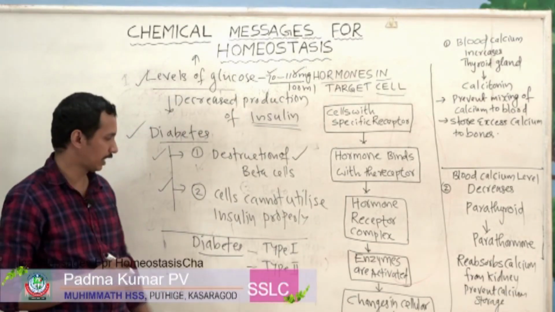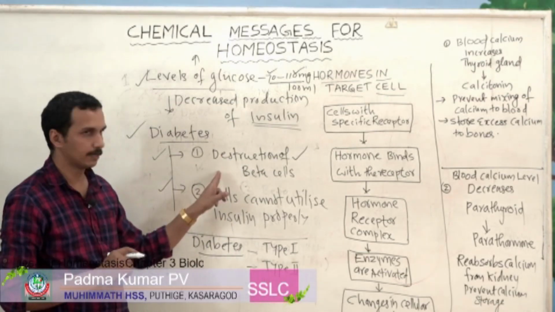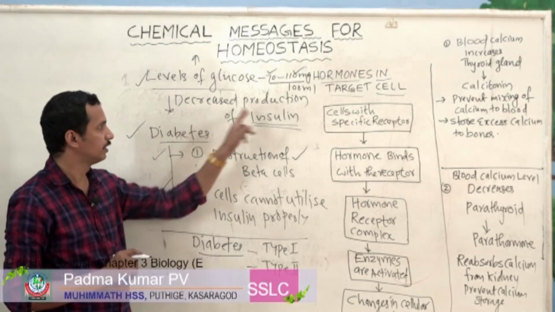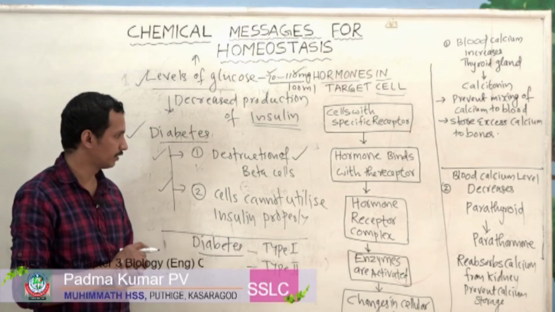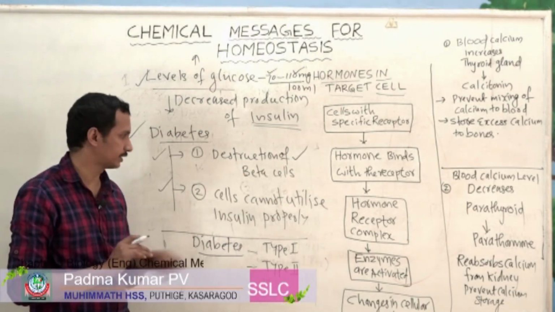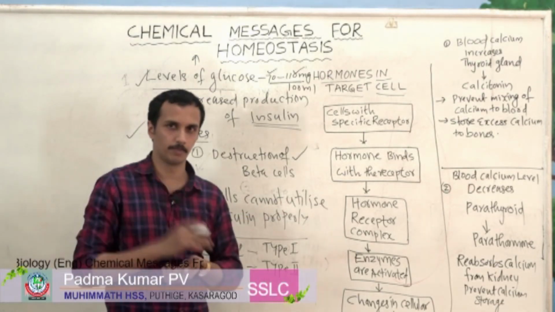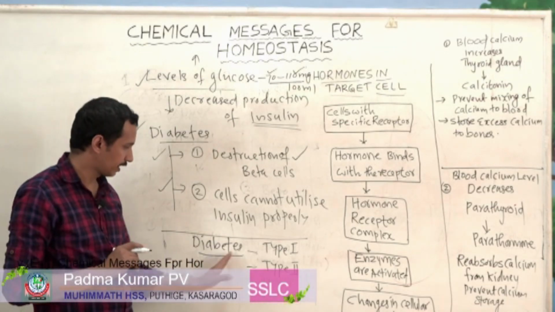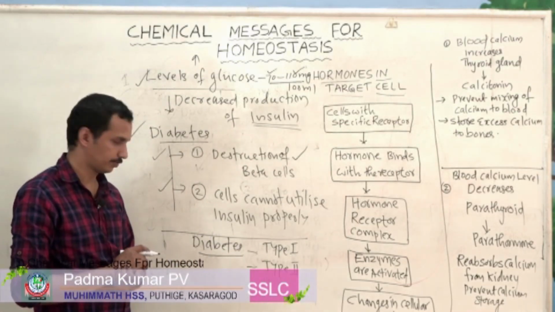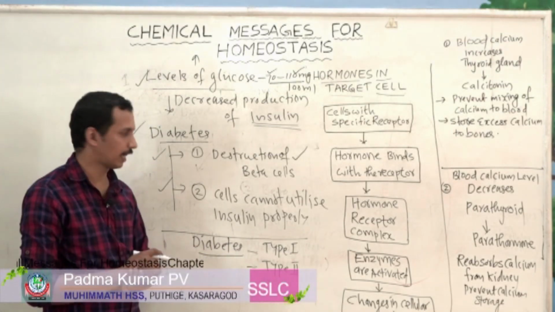So there are two types of diabetes. Actually, what is diabetes? It's a disorder associated with decreased production of insulin. There are two reasons behind this: destruction of beta cells, or cells cannot utilize insulin properly. So we can classify diabetes into two types: type 1 and type 2.